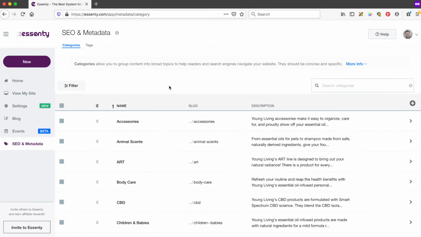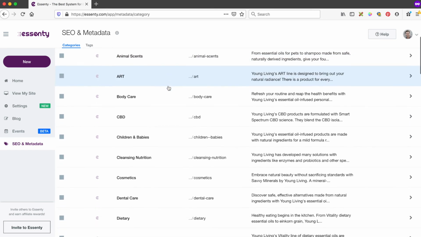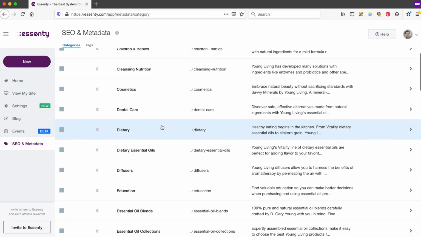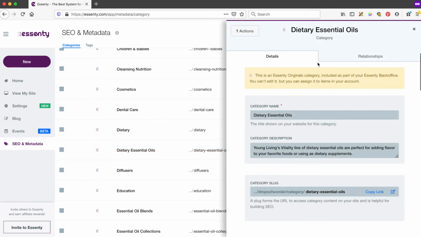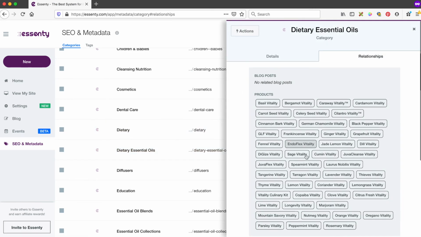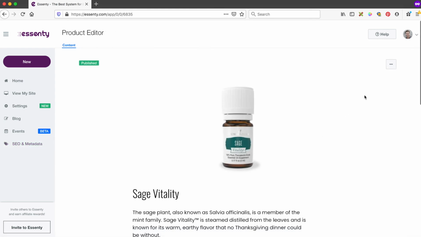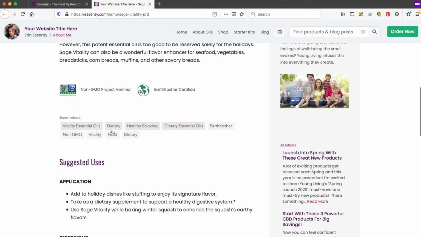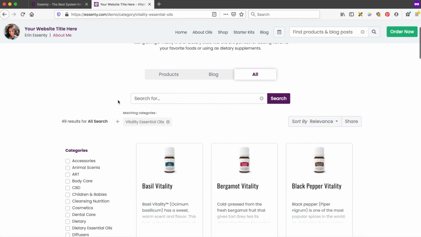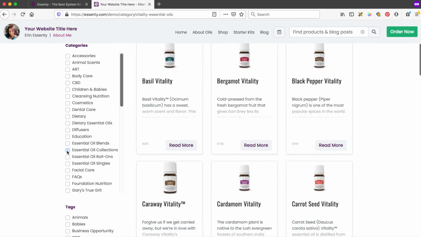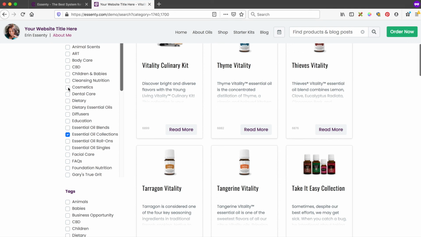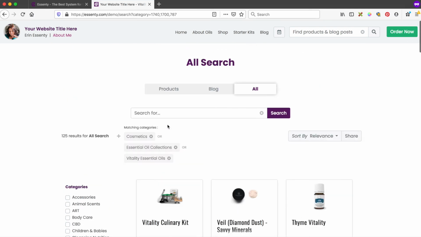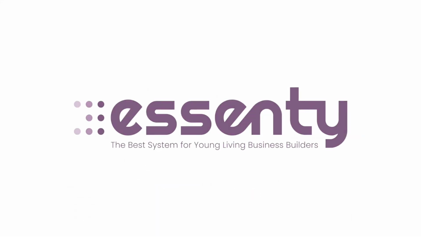And there you have it. That's a quick tour of our new SEO and metadata feature. Diligently including descriptive categories and tags in your post will help you build site credibility with search engines over time. Now remember, there's no magic pill to suddenly get your website at the top of a Google search. The best thing you can do is consistently publish new and valuable content for your site visitors. Content that is readable, engaging, and chock full of the information your readers want to hear. Pair that with a consistent category and tagging approach, and you'll be well on your way to moving up the search results ladder.